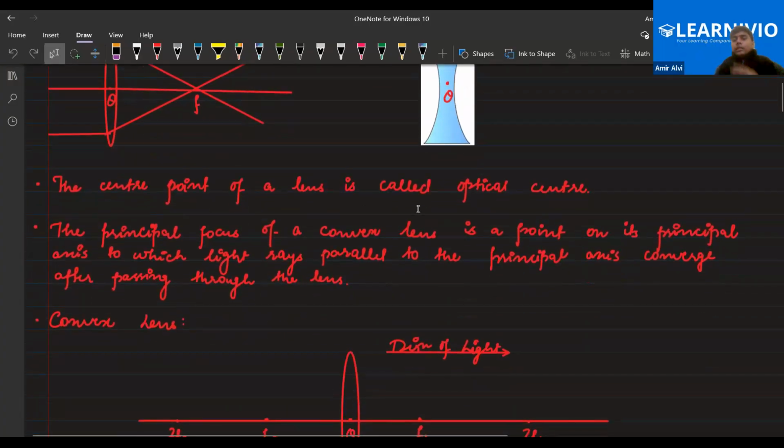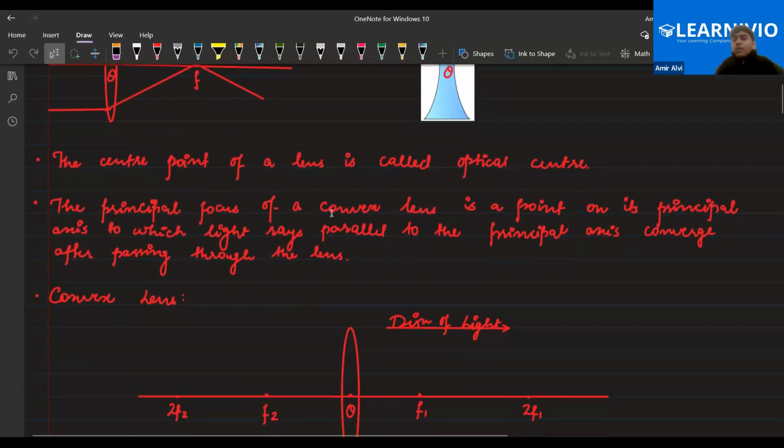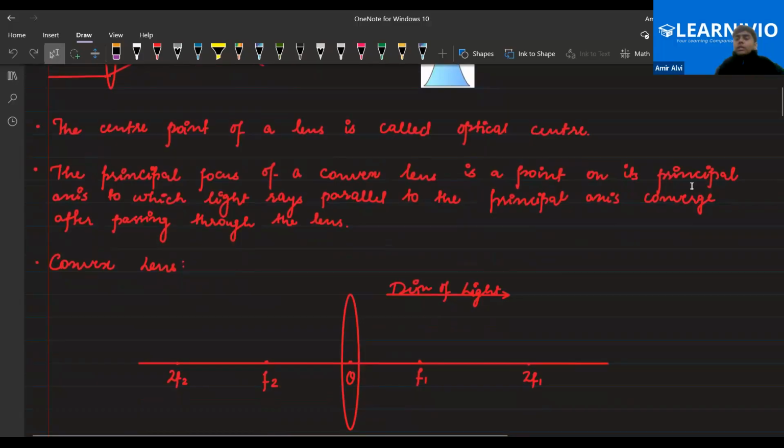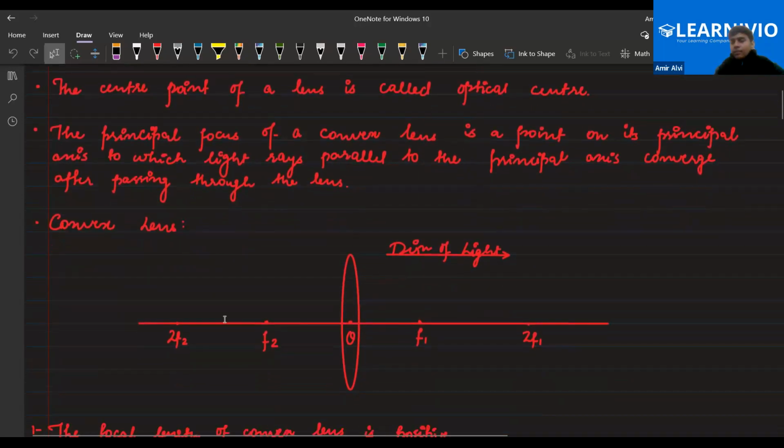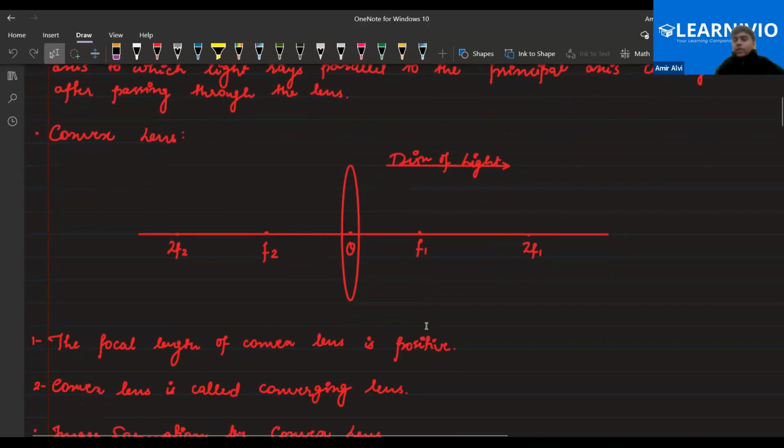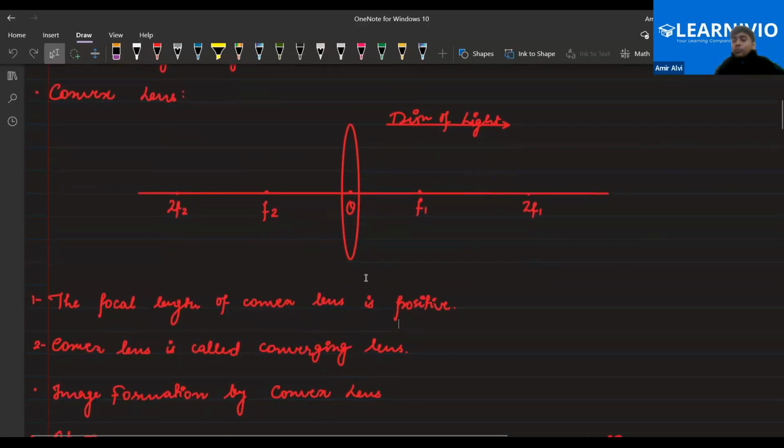The center point of the lens is called the optical center. The principal focus of a convex lens is a point on the principal axis at which light rays parallel to the principal axis converge after passing through the lens. If the light rays are coming parallel to the principal axis, they will converge at this point. So this is the principal focus for the convex lens. The focal length of a convex lens is positive. I have told you, convex means positive focal length, for both mirror and lens. Clear?